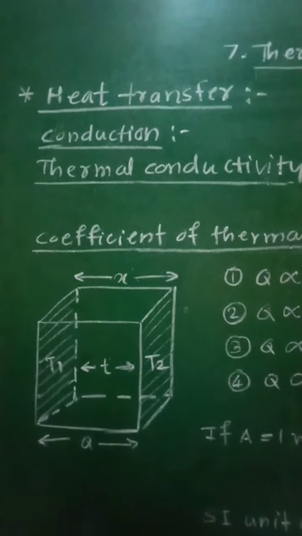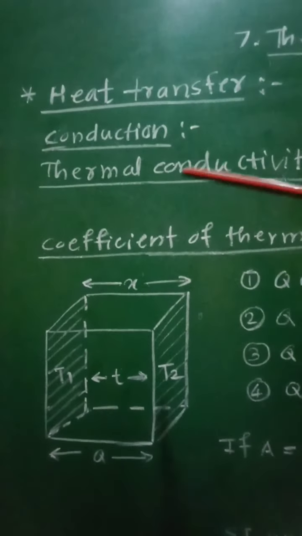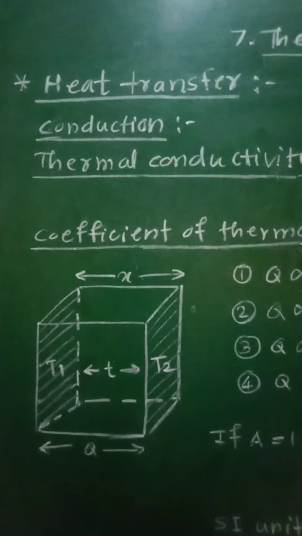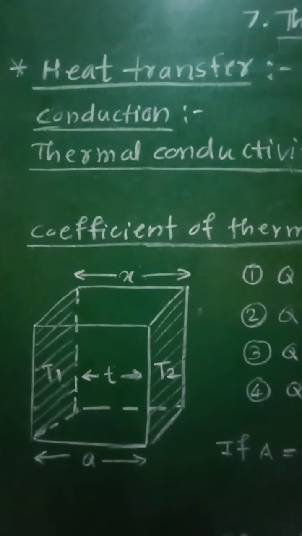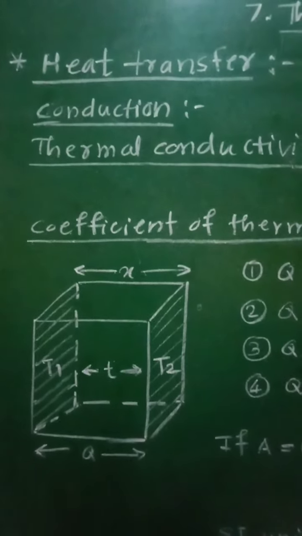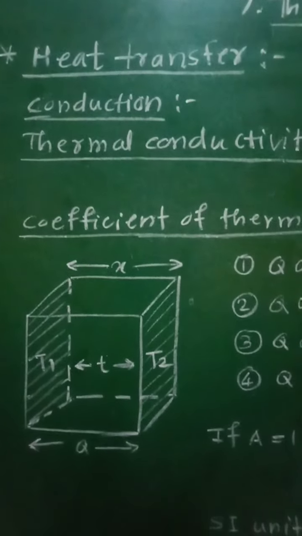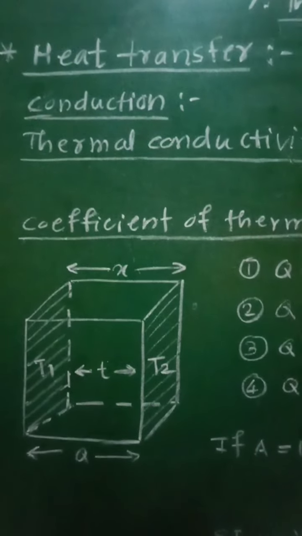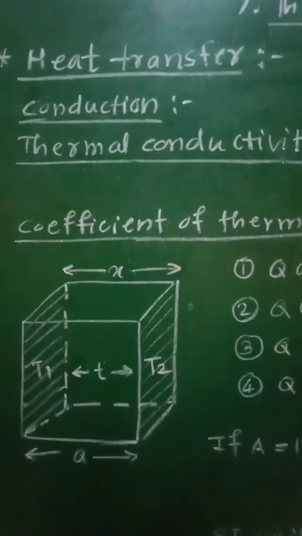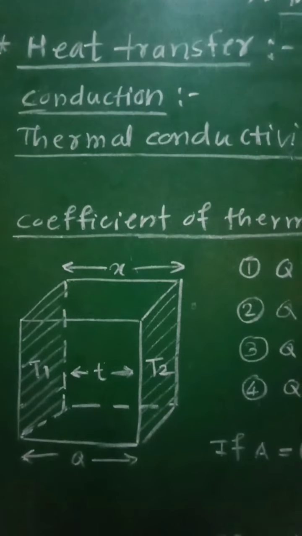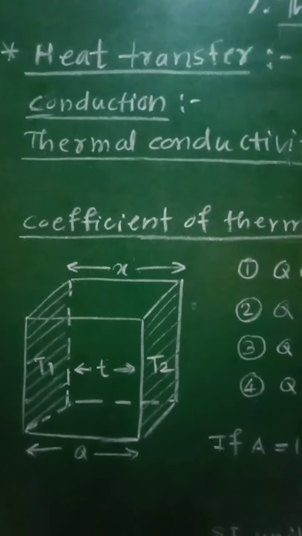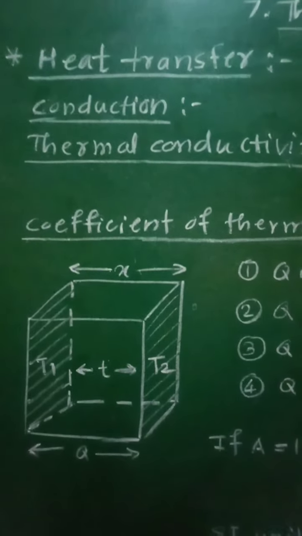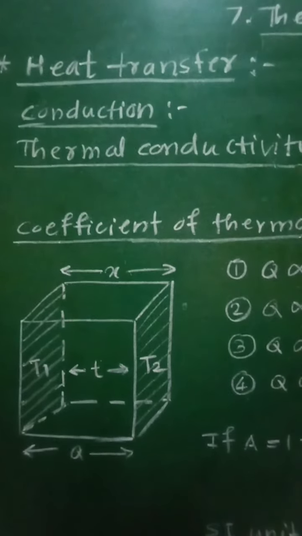Now from conduction, convection, and radiation, let us see first what conduction of heat energy is and how it takes place. Conduction of heat is the process by which heat energy flows from the hot end to the cold end of a solid body without any net movement of the particles of that body.